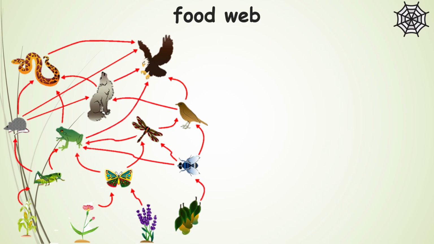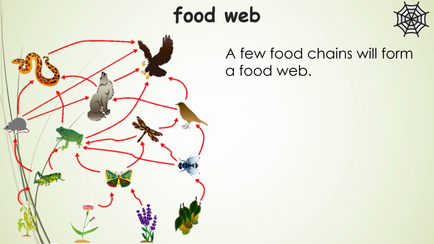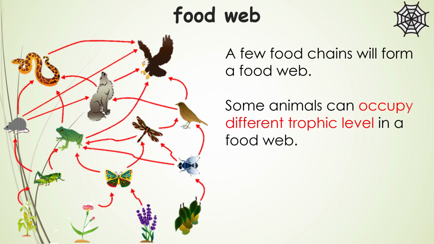Food web. An ecosystem is more complex than just linear food chains. Different food chains can interlink, forming a food web, which gives a better picture of the whole ecosystem. Some animals can occupy different trophic levels in a food web.